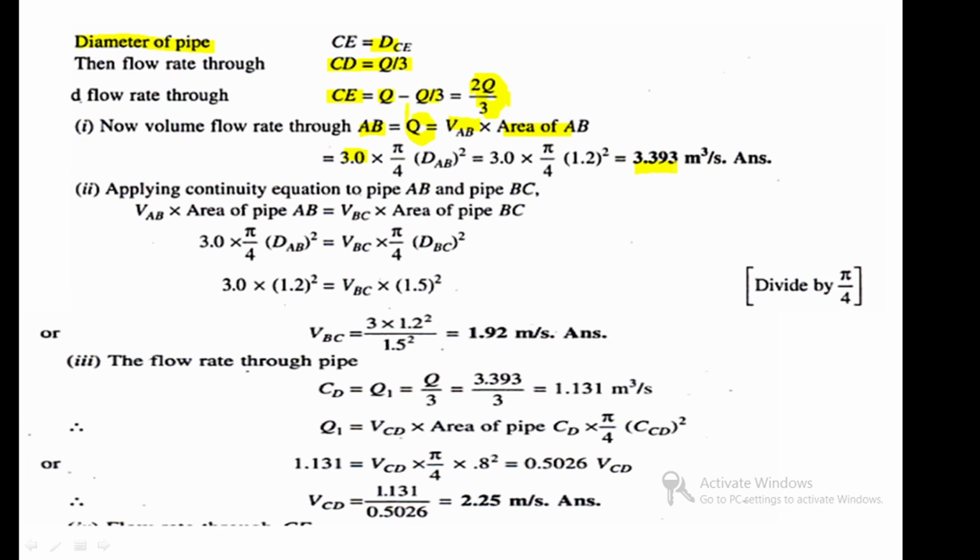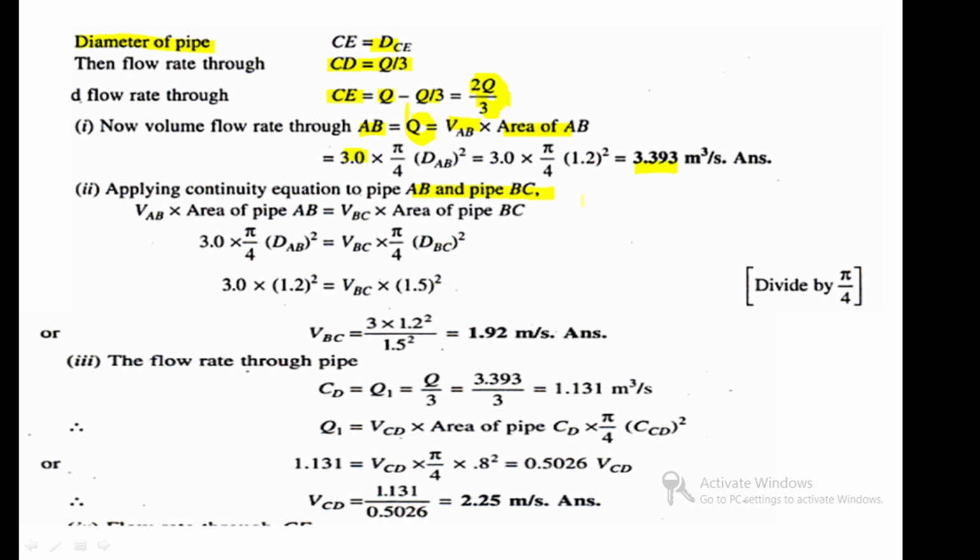Okay, this is the answer for the flow rate. Based on this flow rate, you have to find all the other values. Applying the continuity equation to pipes AB and BC: how much amount enters AB is equal to the flow rate at BC.